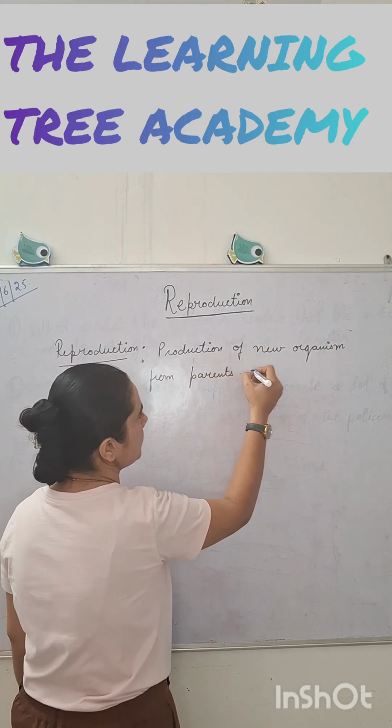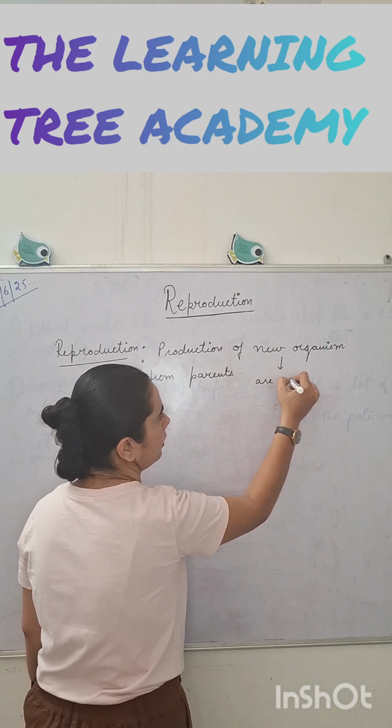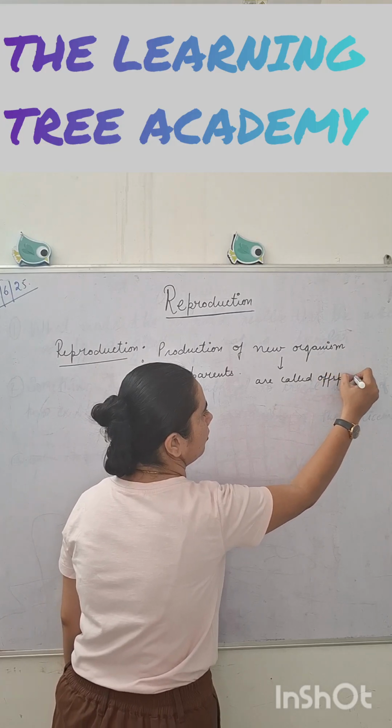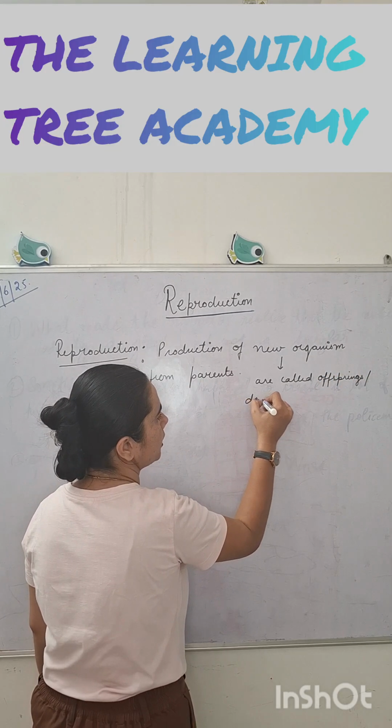These new organisms formed are called offsprings, or we can also say daughter cells.